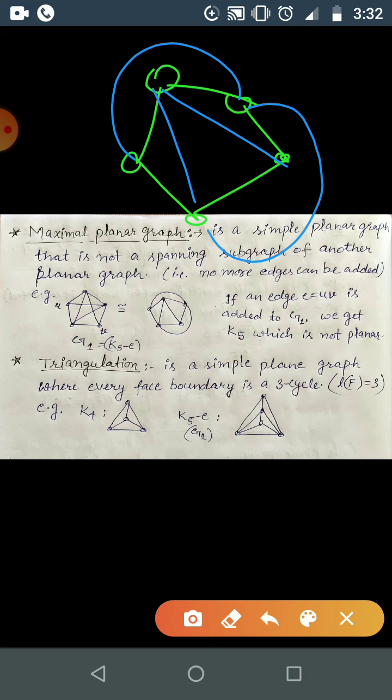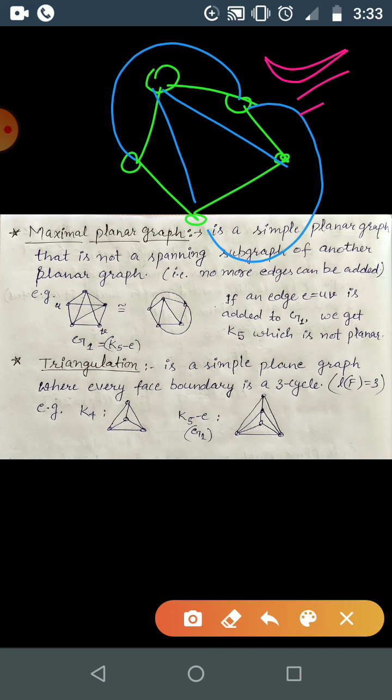And if we add one more edge to this graph, that is this edge, or you can just go like this, then it will have some crossing over here or inside, and this graph will no longer be a planar graph, correct? So now this graph is maximal planar. Okay, C5 is not, nor are any of the intermediate graphs. So this graph is maximal planar.